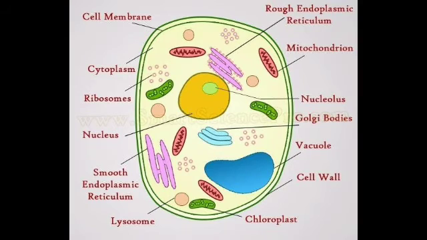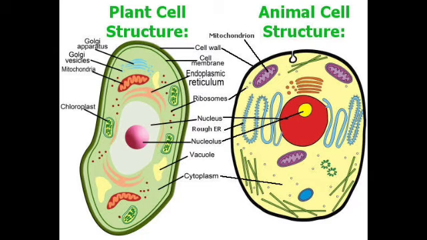We have just studied that plant cells and animal cells are similar in many respects, but they are also different in some respects. We will now give the important similarities and differences between plant cell and animal cell. So what are the similarities between plant and animal cells?